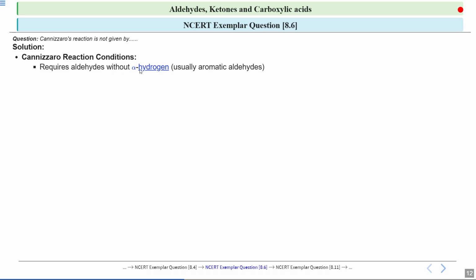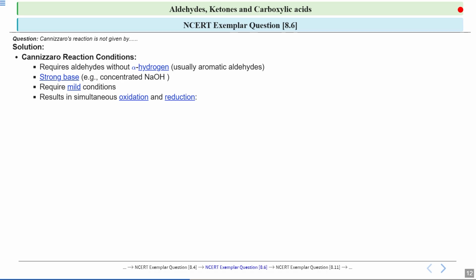Next, a strong base is needed for this reaction to proceed, for example concentrated sodium hydroxide, NaOH. The base helps in the transfer of electrons during the reaction. This reaction also requires mild conditions, meaning we do not need high temperatures or pressures.